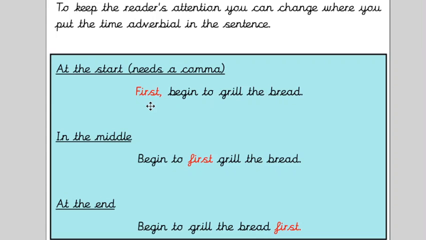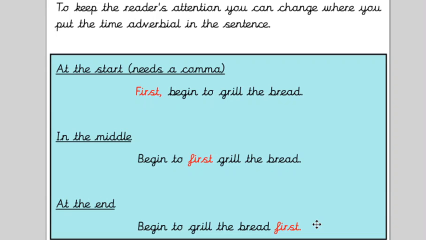They can either go at the start of the sentence, so first, begin to grill the bread, or we can put them in the middle of a sentence, just somewhere in that sentence, so it's begin to first grill the bread. And then finally, we can also put them at the end of the sentence: begin to grill the bread first. Now, it's really important that when we do change the order, or we put them at a different place other than the start, we reread that sentence to check it makes sense. Okay, it's really important that we always do that. After that sentence, stop, put your pencil down, put your pen down, reread it out loud, and check it makes sense.